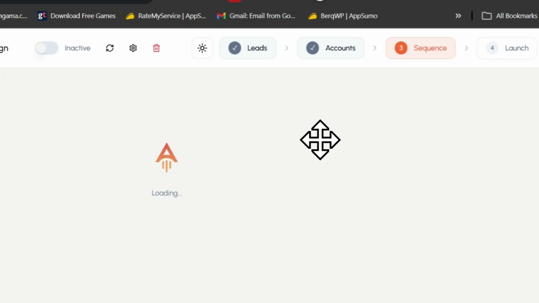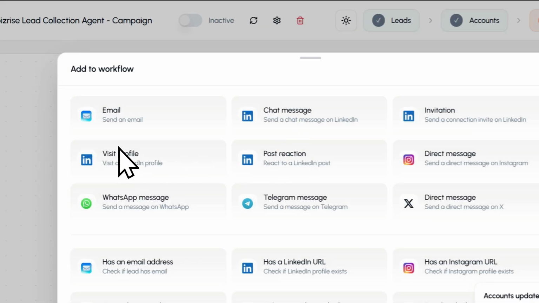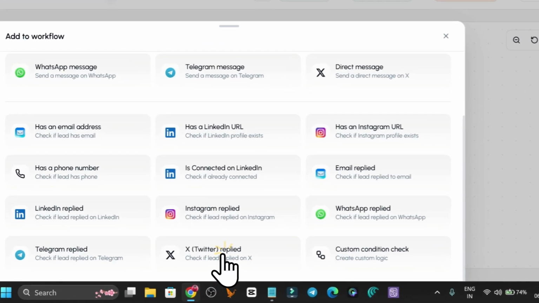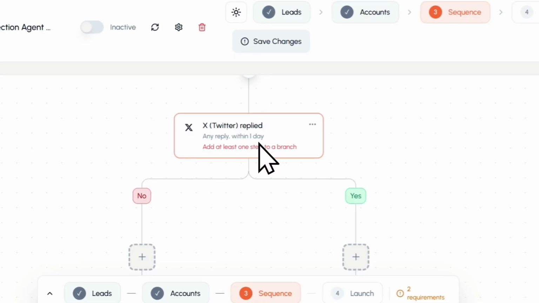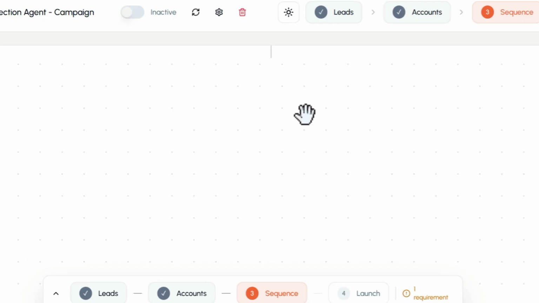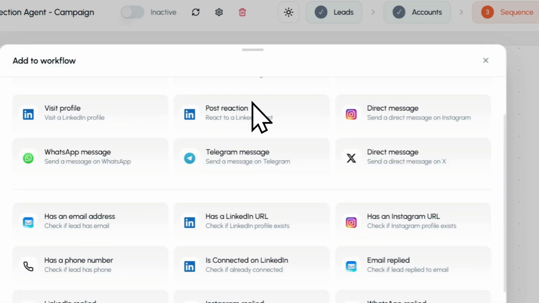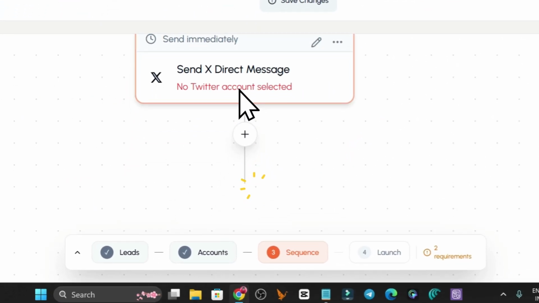Now we are going to build this sequence. This is the campaign start, and the first thing I want to get started with is the Twitter message or Twitter reply. Once the lead is found, I want to give a reply or send a message. Let me delete that. I want to send the message here, not the reply. So I will go here, this is the Twitter message, and I will send out the message.